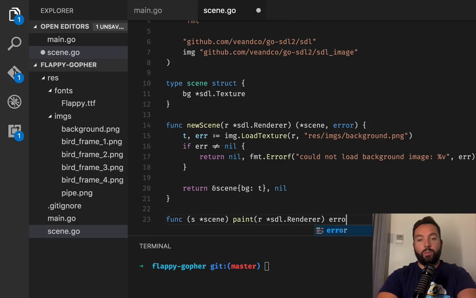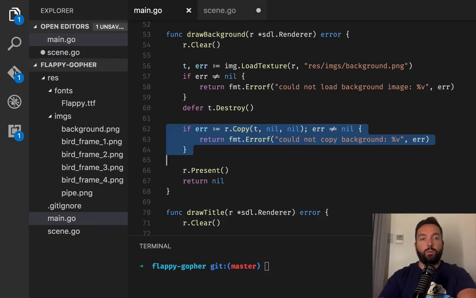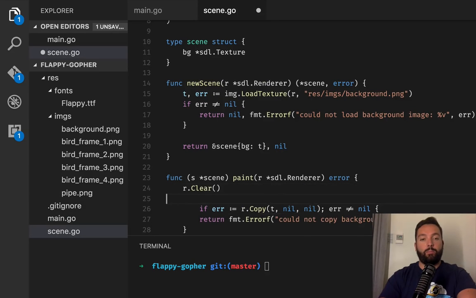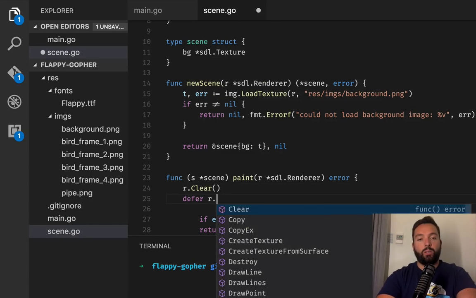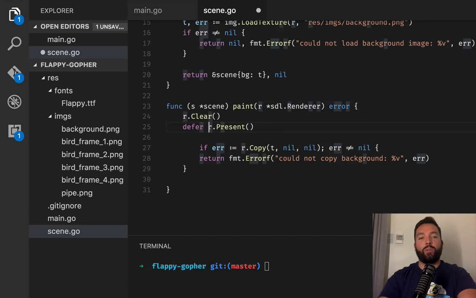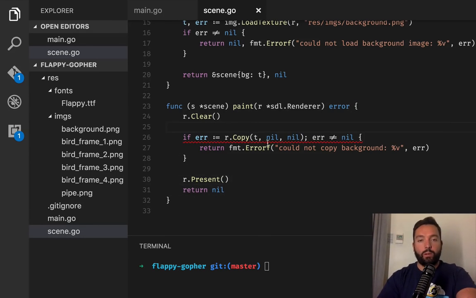It's going to return maybe an error, and that's going to copy, but also it's gonna do the clear and the present. We can do it here. We can do it at defer, why not? Actually, this is gonna be called very often, and defer is not the fastest thing, so just in case, I'm gonna move it to the end. It's actually not that hard. And return nil. Okay, what's going on? Oh, so what are we painting here? We're painting the scene background.